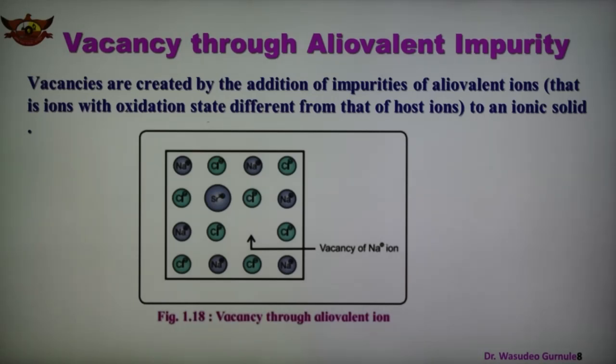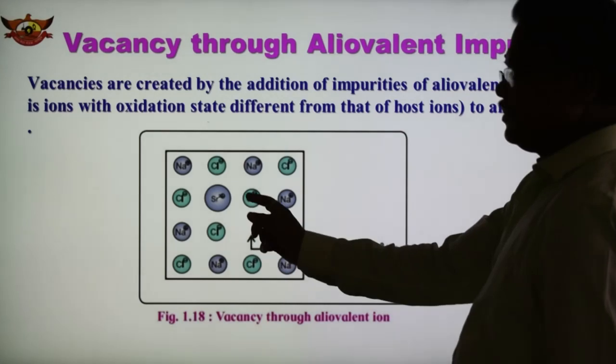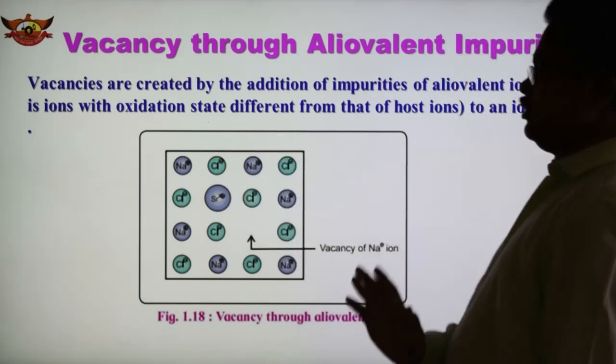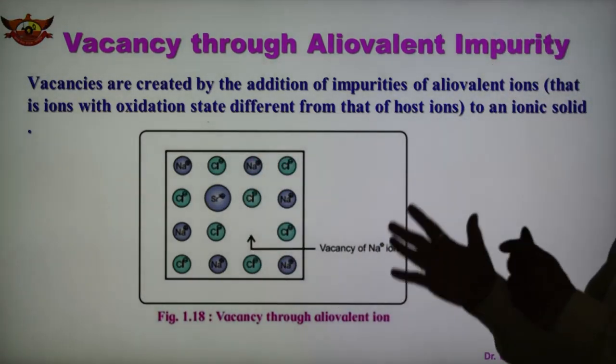It is also observed that to maintain electrical neutrality, a strontium 2+ ion removes 2 sodium ions. One of the vacant lattice sites created by the removal of 2 sodium ions is occupied by 1 strontium ion. So 2 sodium ions are replaced by 1 strontium ion and electrical neutrality is maintained. Therefore a sodium site remains vacant, as shown in this case. So here there is a vacancy of sodium ion. 2 ions have been replaced, one sodium ion from here and another from here, but now strontium attaches at one site and this vacancy remains, so electrical neutrality is maintained.